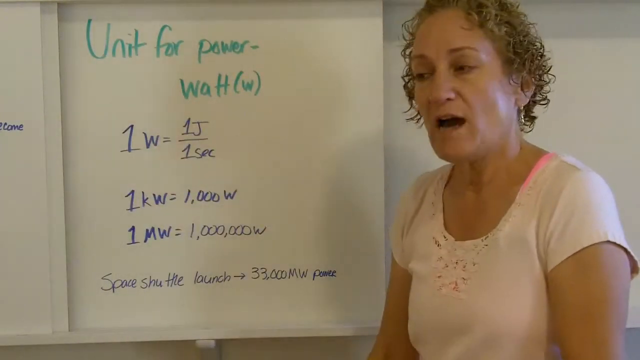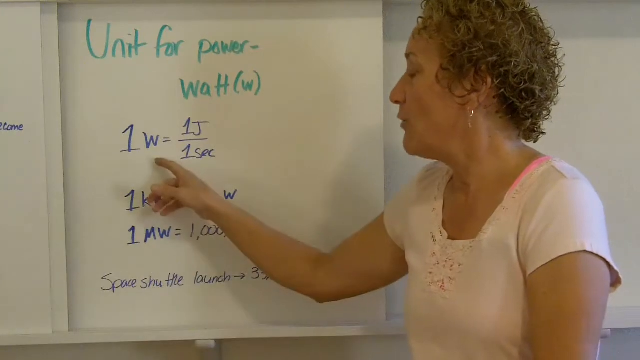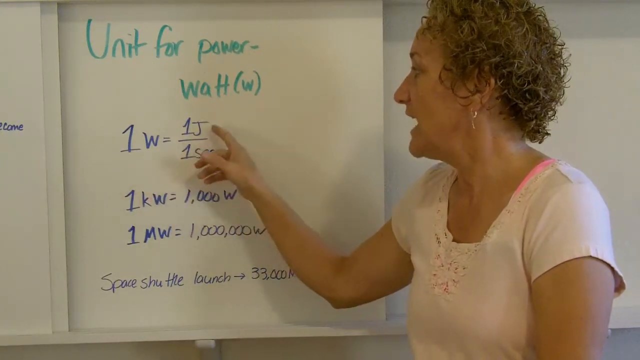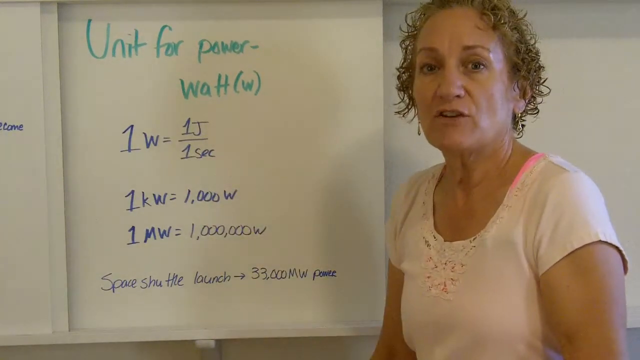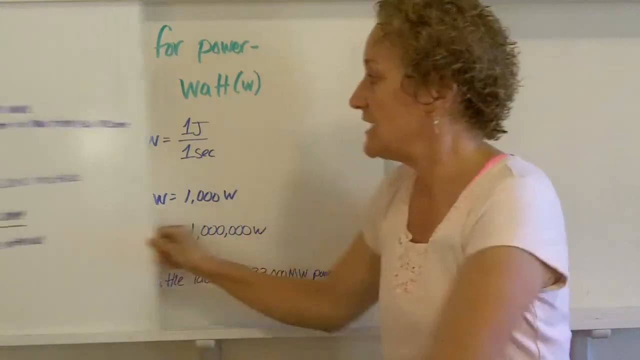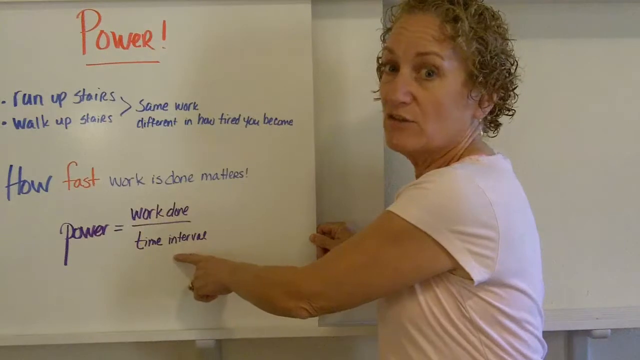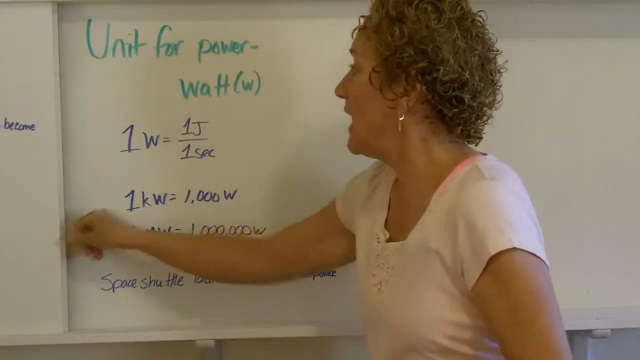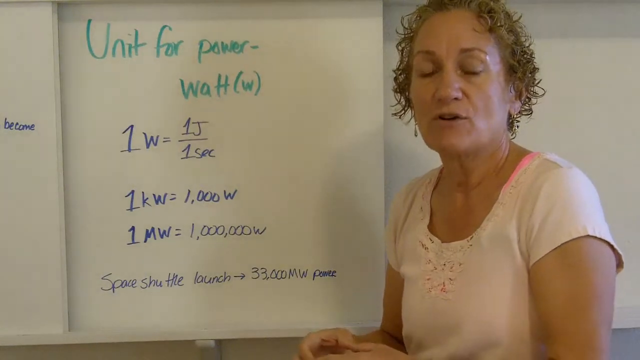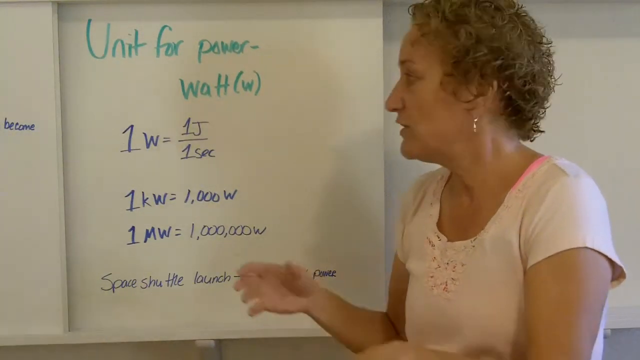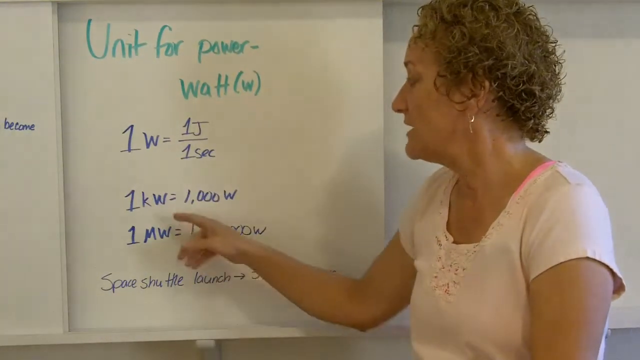The unit for power is the watt, named after James Watt, and a watt is defined scientifically as 1 joule divided by 1 second. So it's important that our time, while we originally said time was time interval, we're talking about number of seconds. So if you're given your time in hours or minutes, you want to convert it to seconds in order to get watts.